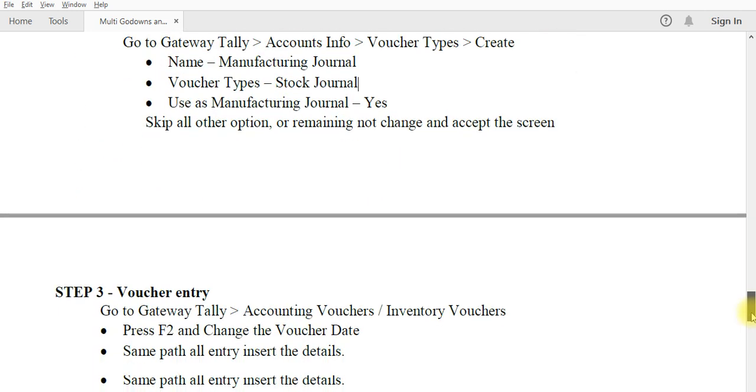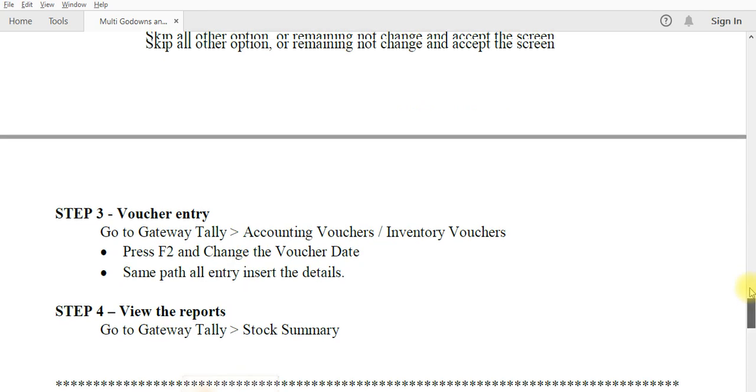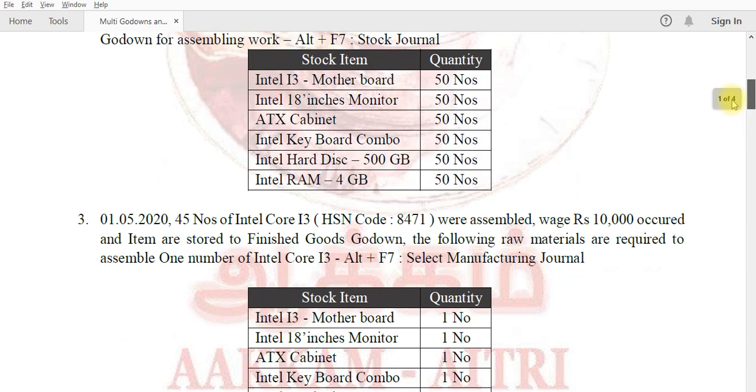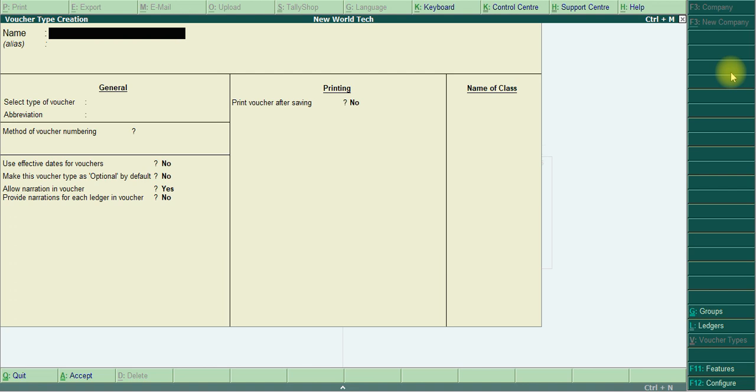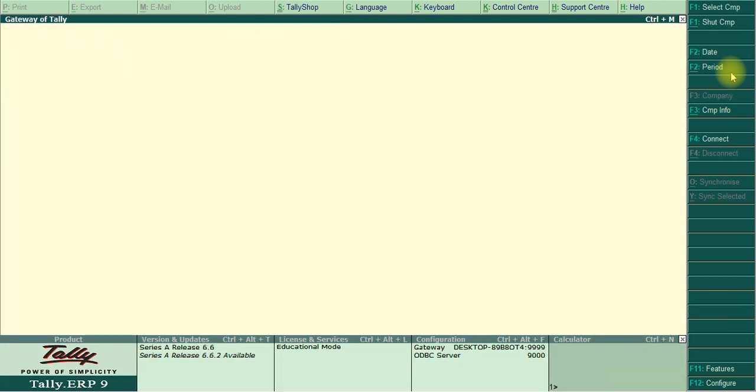Then we move to voucher entries. Voucher entry means example 1, 2, 3, 4, etc. The first example is a long process bill, totally 11 items like that. Yes, there are 11 items here, and 11 rates also. The ATX cabinet gets the quantity 100, the other stock items get 50 numbers only. Okay, I enter the first voucher.